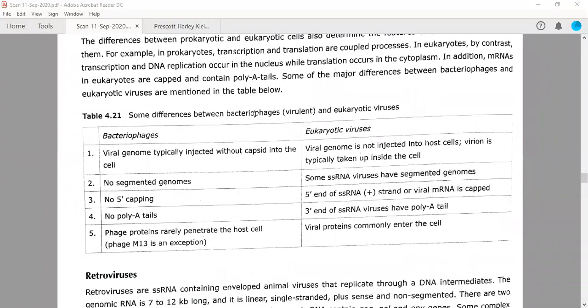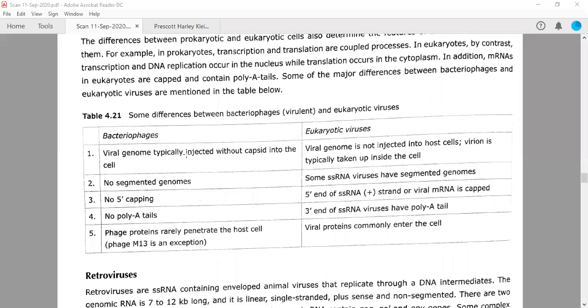Then there is a table which is important. Now it is showing the differences between bacteriophages and eukaryotic viruses. Okay. Now what are bacteriophages? Bacteriophages are the viruses which are infecting bacteria, whereas eukaryotic viruses are those viruses which are infecting the animal cells, for example, humans, right? So what are the differences now?